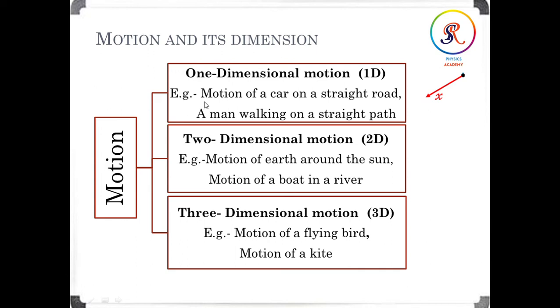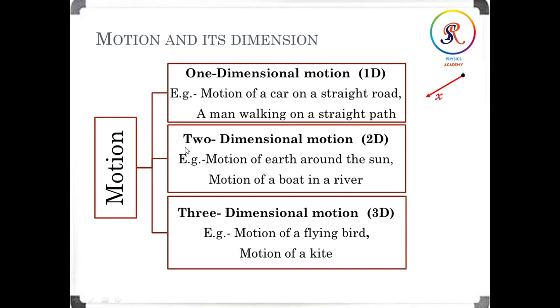For example, motion of a car on a straight road, a man walking on a straight path, even motion of a train along a straight line. Another example, a freely falling body under gravity. These are the examples of one-dimensional motion. That means they will go only in one particular direction, then we can say one-dimensional motion.